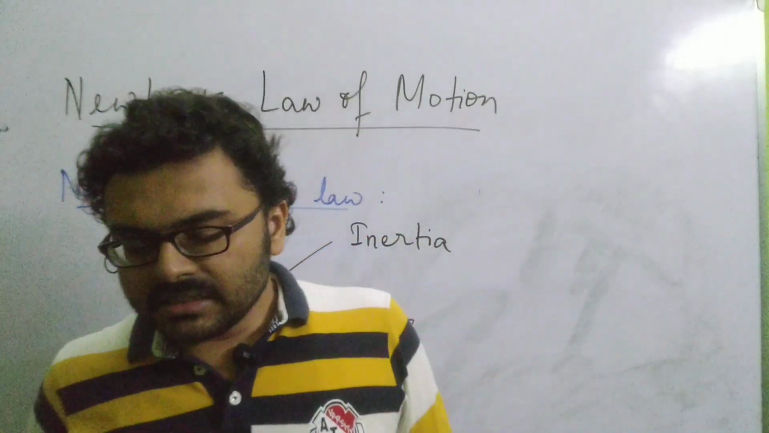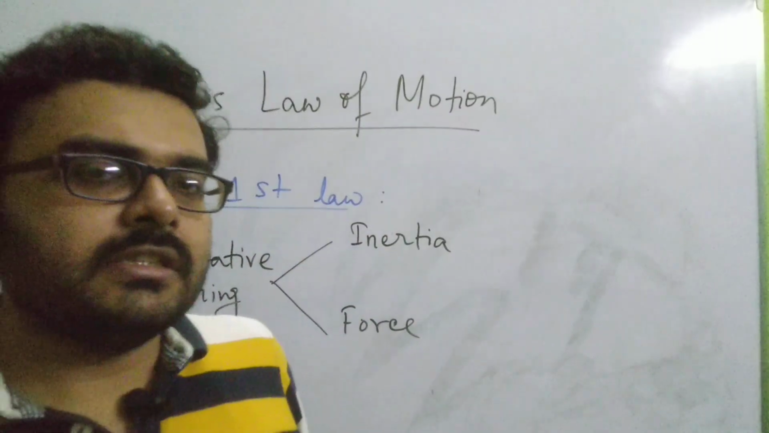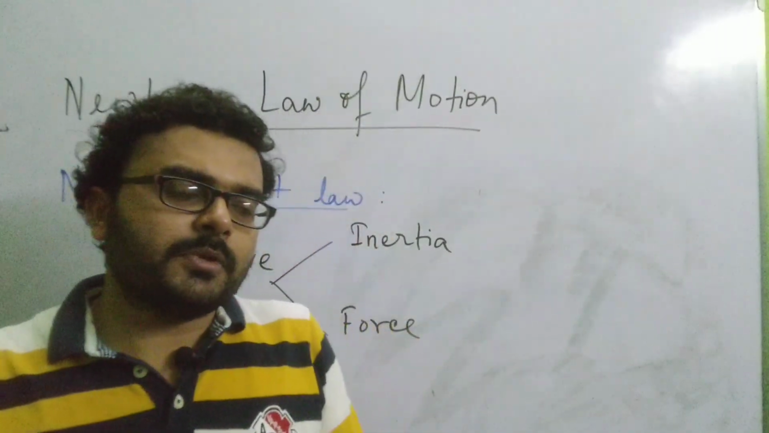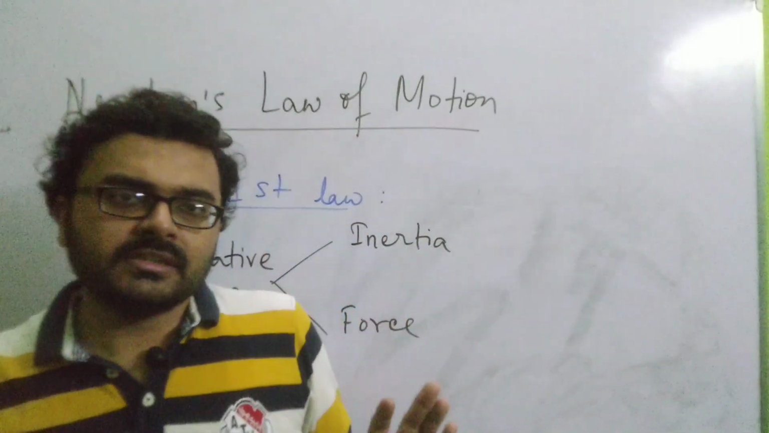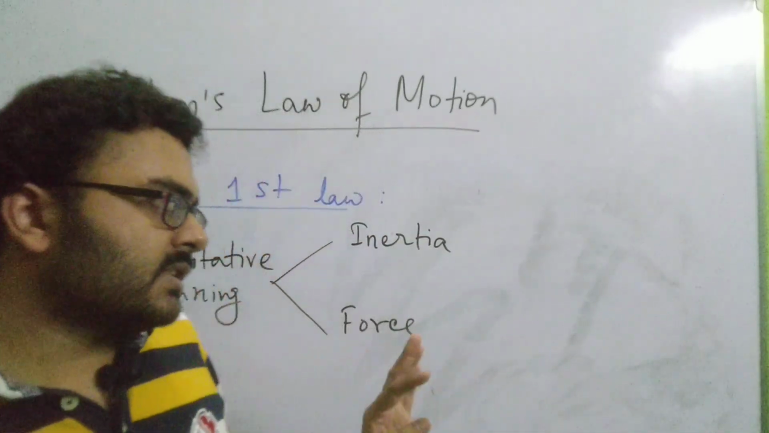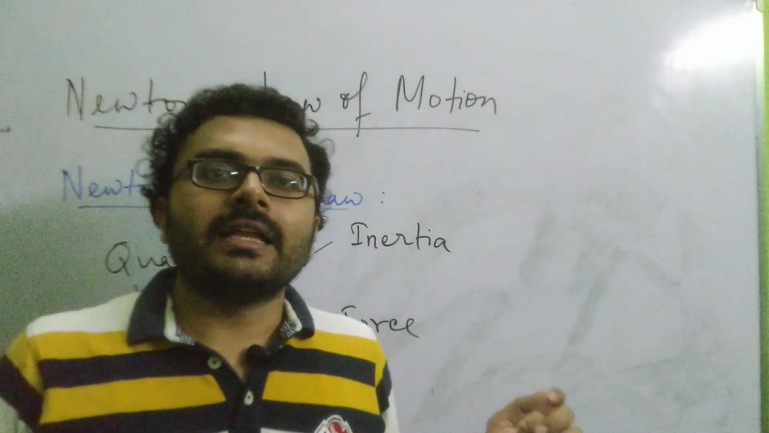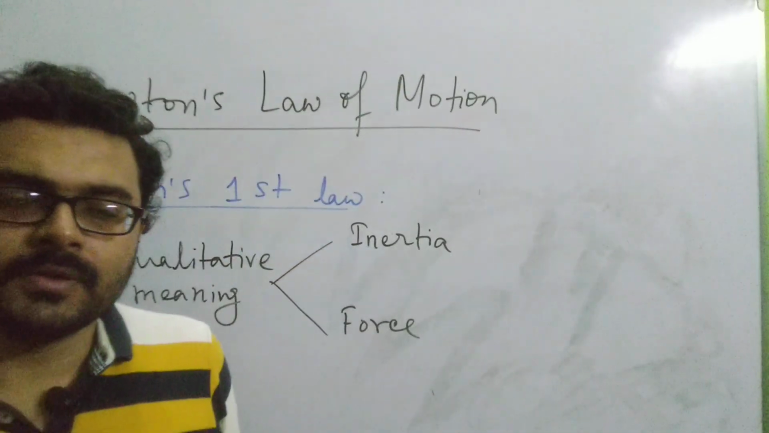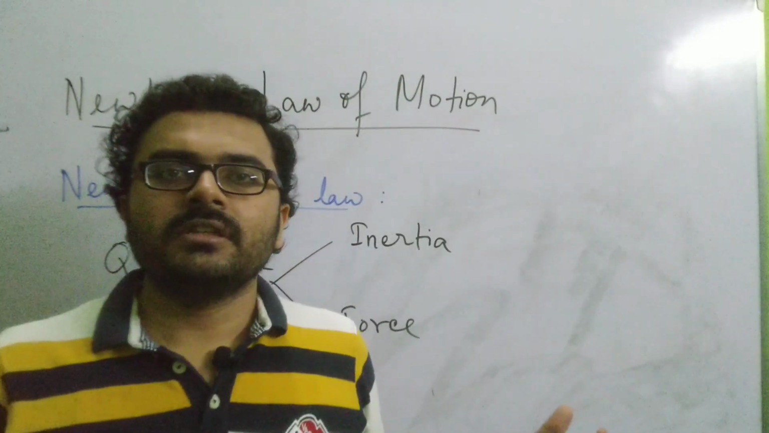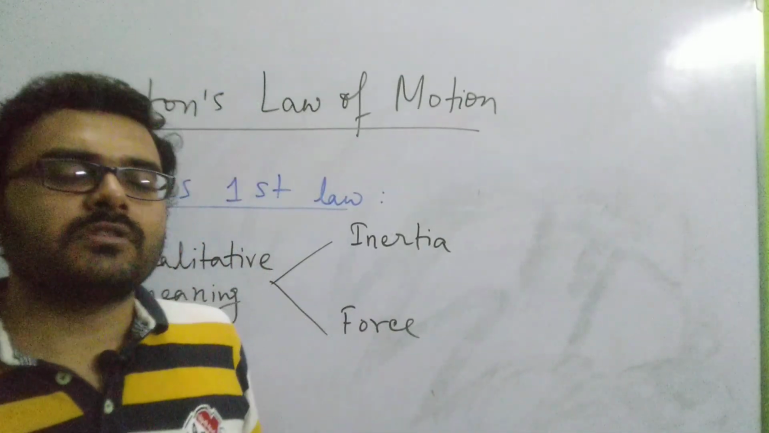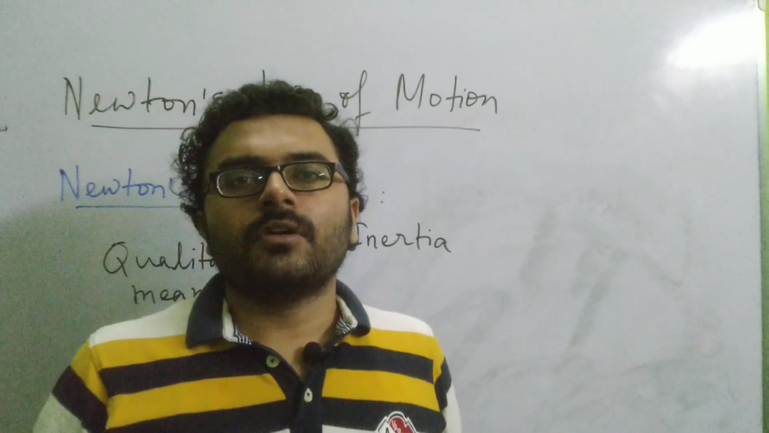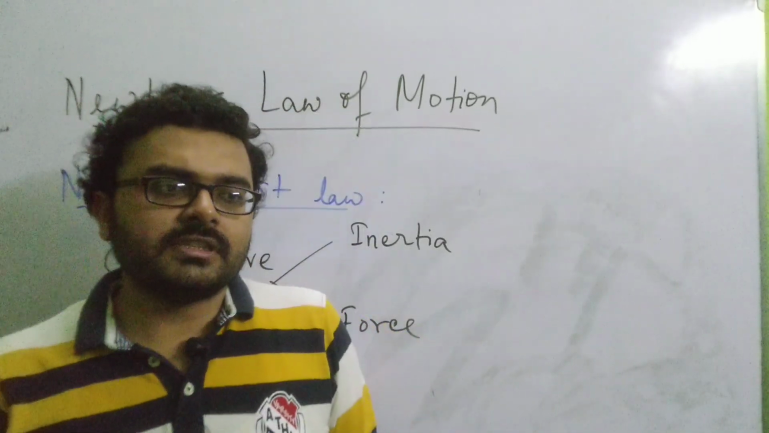So basically this is not only the property of living matter, this is a property of all kinds of matter, living or non-living. Any object which is at rest tries to be at rest, and which is in motion tries to be in motion, and this happens due to the property of a substance called inertia. Inertia is that property of substance which is responsible for this kind of behavior of any matter. So this is inertia.